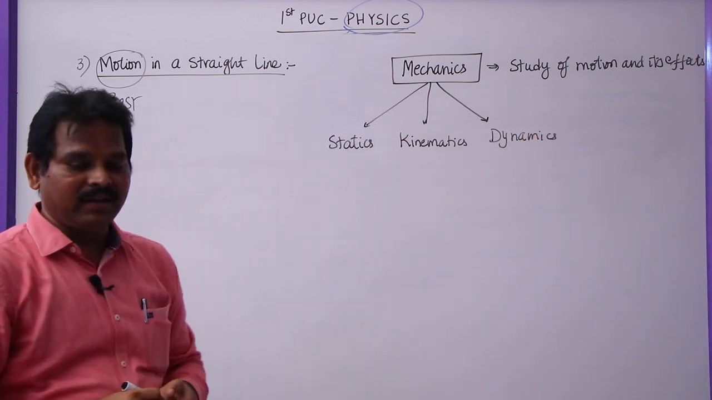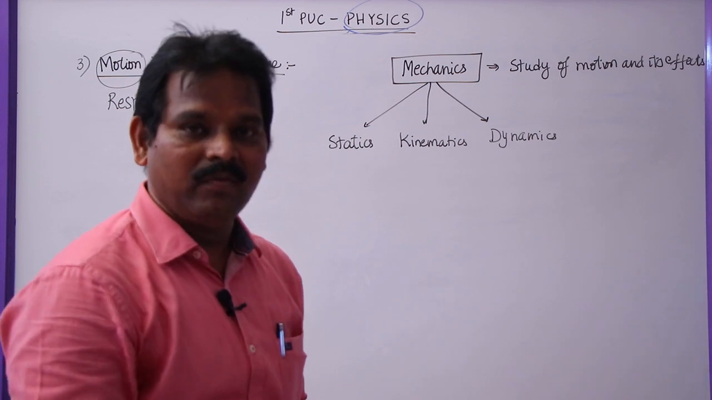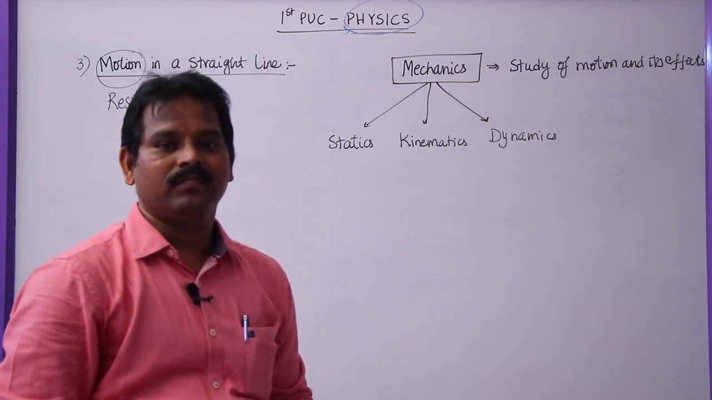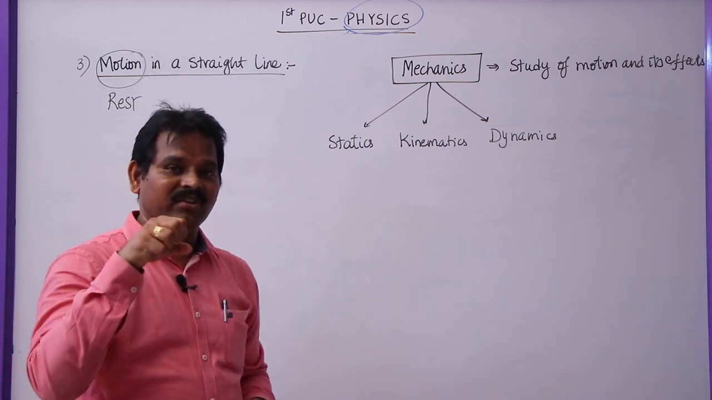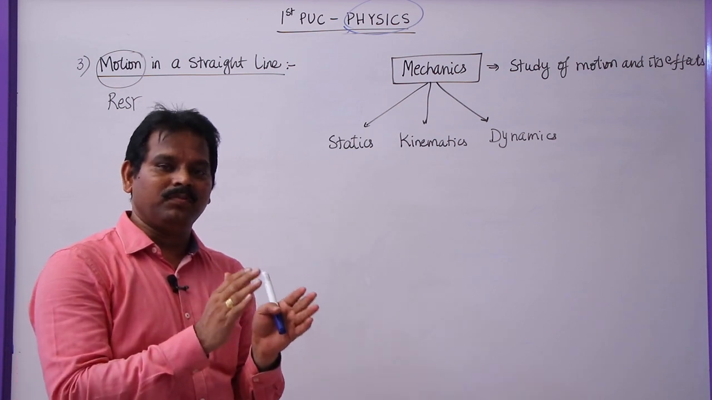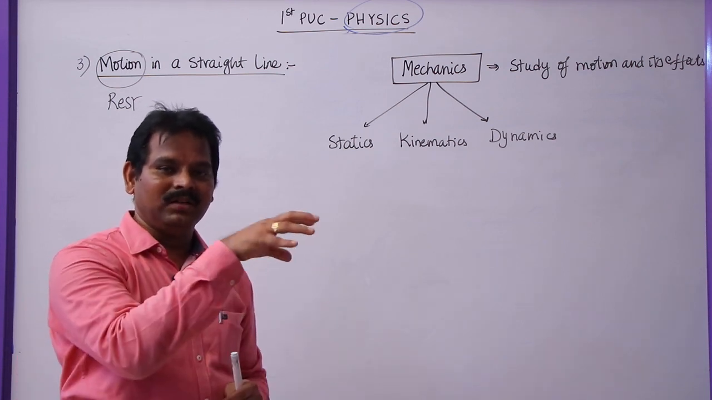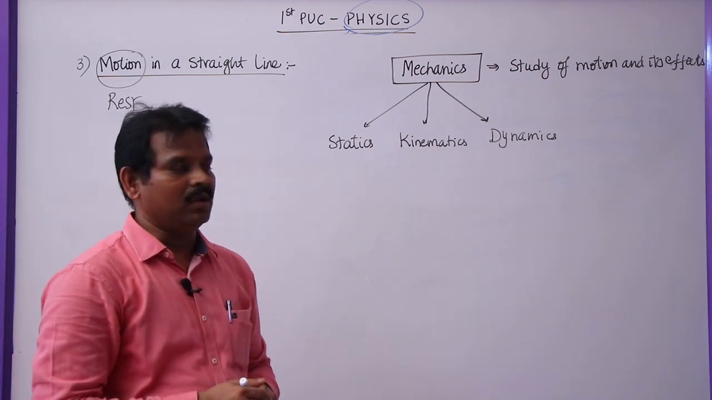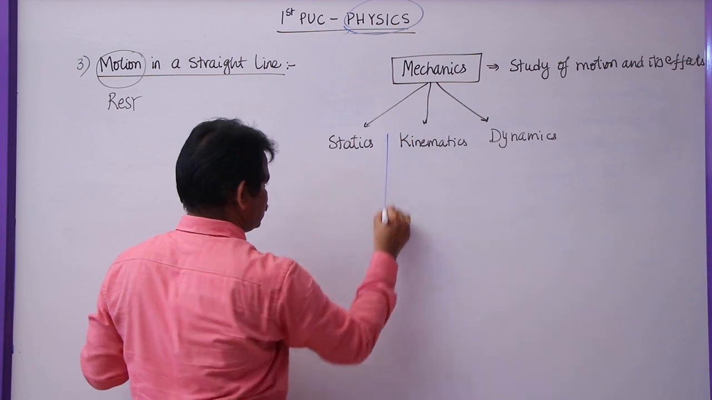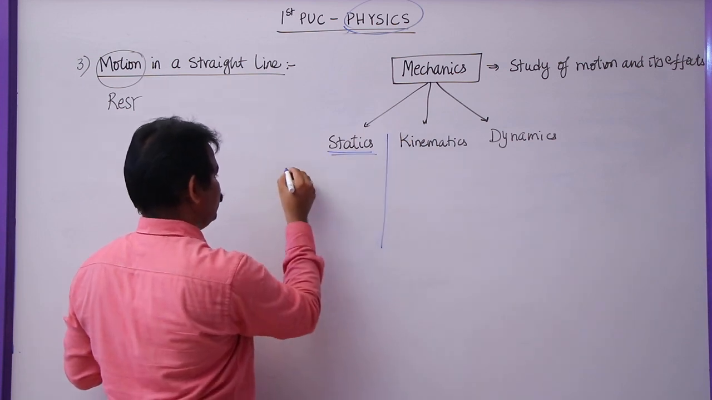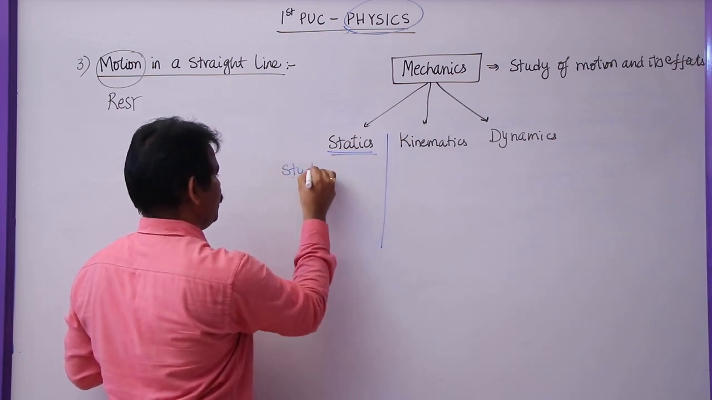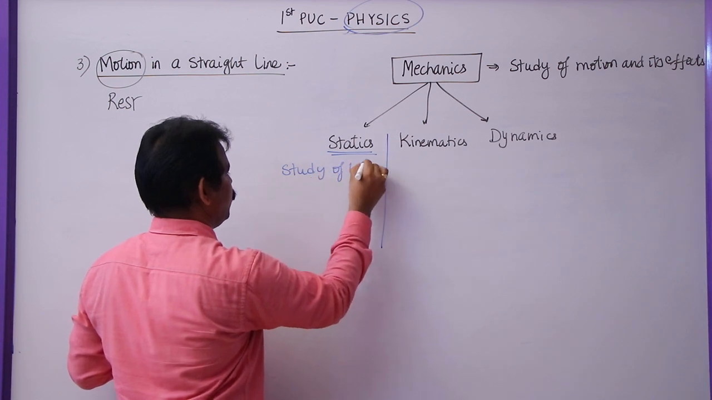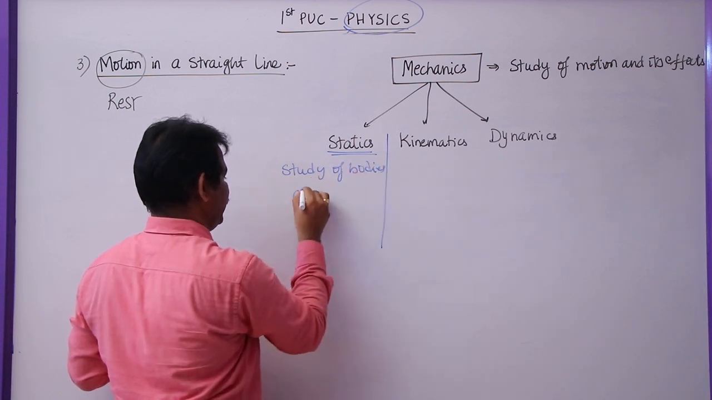So what is this statics? Stationary: railway station, bus station. So these are all stationary. That means the position of those places or objects will not change with respect to time or with respect to the surroundings. Now here in statics we will study bodies at rest.